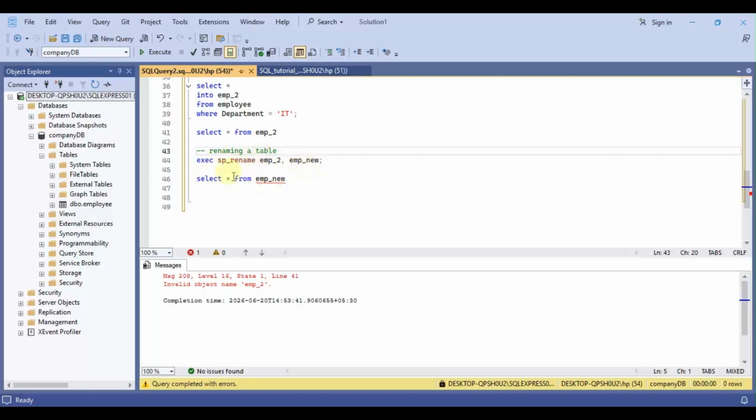But as an effect of this change, if this table is used as a reference somewhere, we have to change the name manually there. The change will not take place by using this command. So we have to change it there manually.